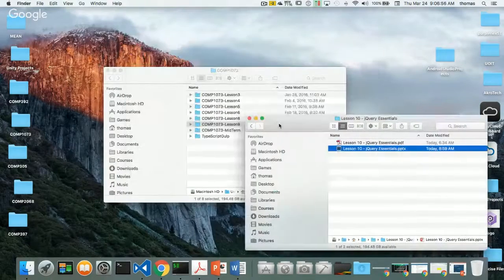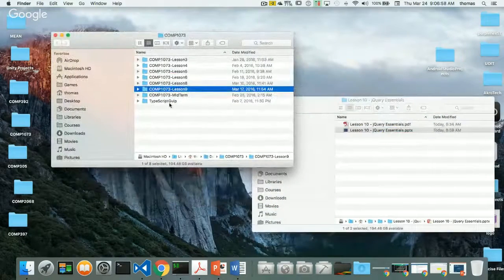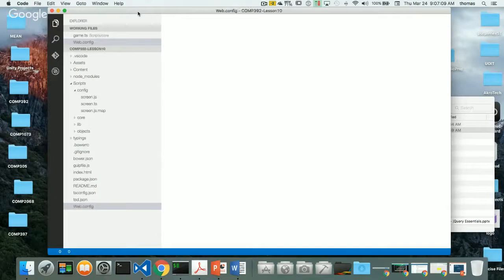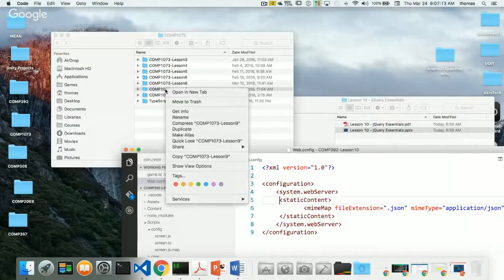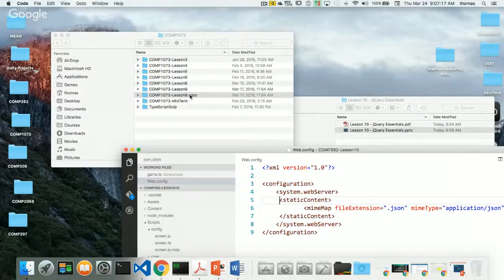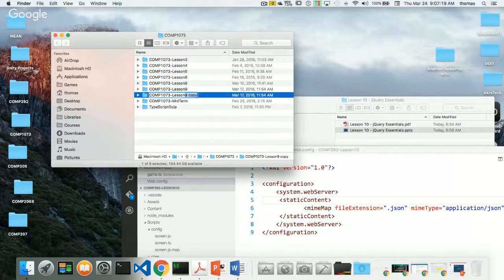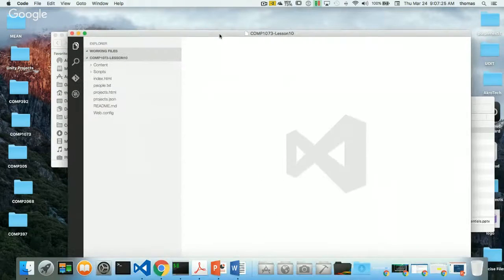But what I want to do right now is start off with a copy of what we did last time, lesson 9. I'm going to use this one as a kickoff point for what we're going to be doing today. So I'm going to bring up Visual Studio Code here. I'm just going to drag and drop a version of lesson 9 in there. First of all, I'm just going to duplicate this, and you can copy it the way you know how. And I'm going to change this to lesson 10 and pull this into our Visual Studio Code.